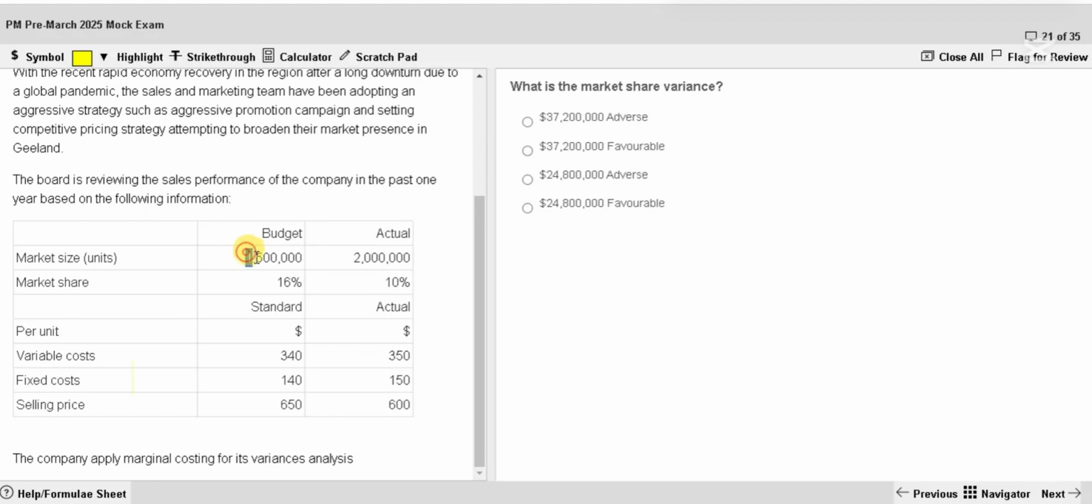Original market size is this. Can you see the actual market size is bigger? Because of this, I may have to revise my target. The budgetary target has to be revised. Market share planned is 16%, but actually what we achieved is 10%. Then cost details are given. The question is market share variance.